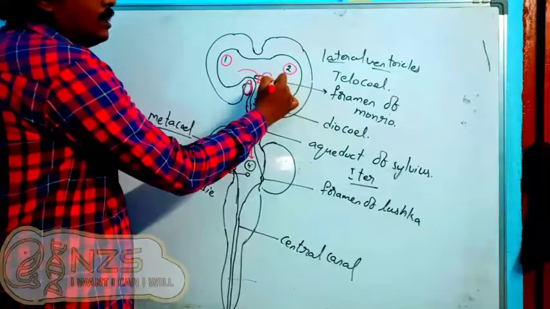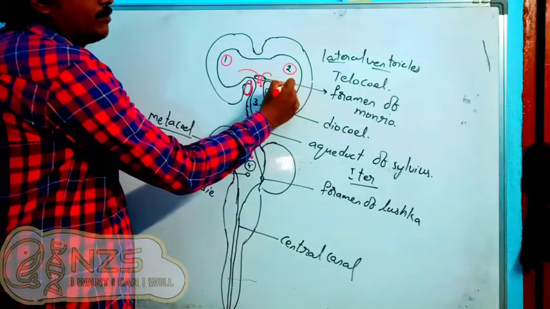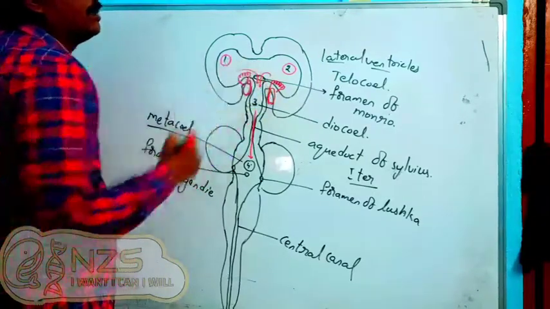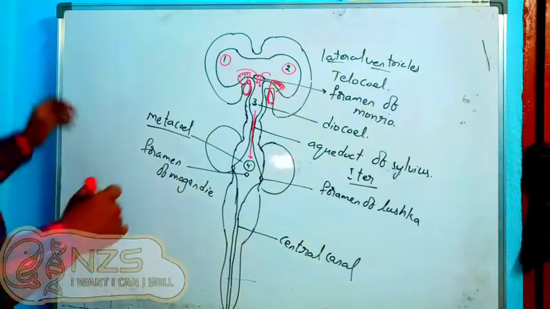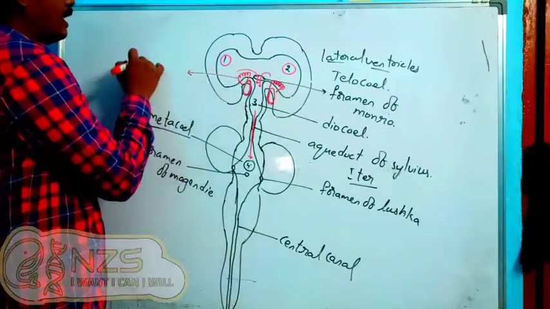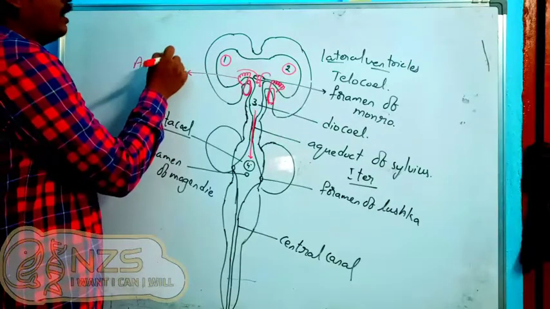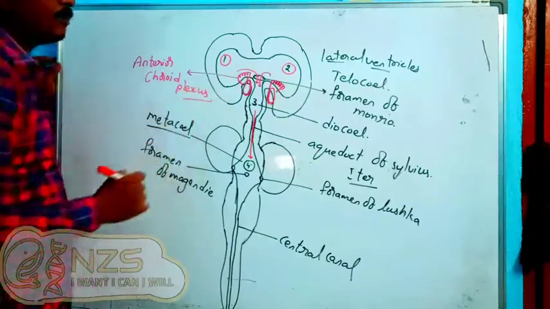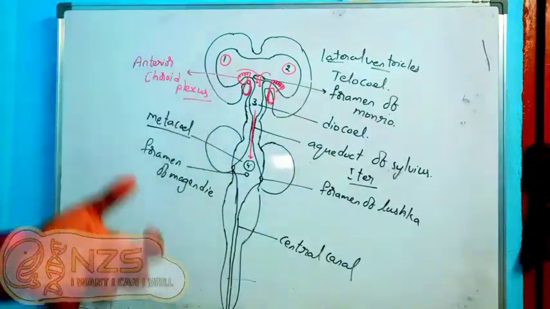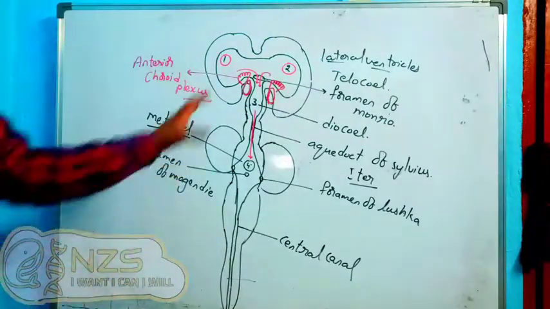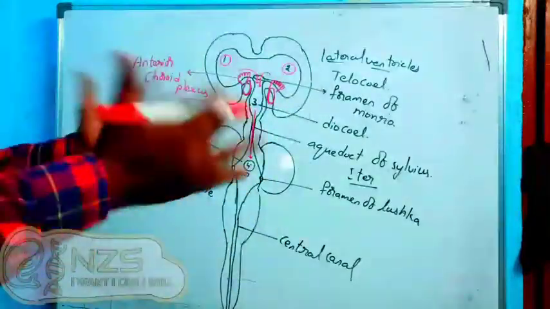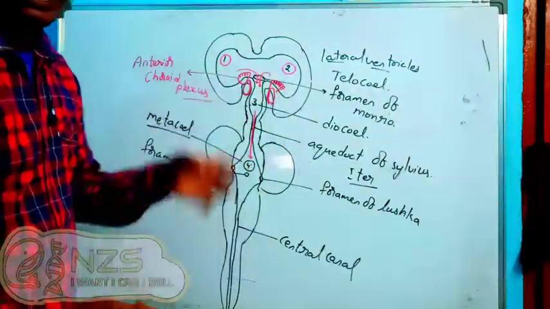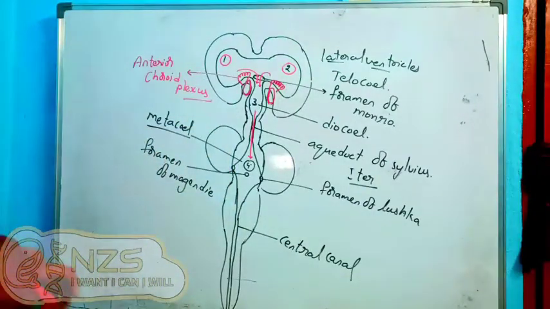On the dorsal side of the thalamus you can see this filament-like structure. This is the anterior choroid plexus, formed on the roof of the thalamus. We have two thalami, on both sides, and on the anterior portion of the thalami we have this choroid plexus.